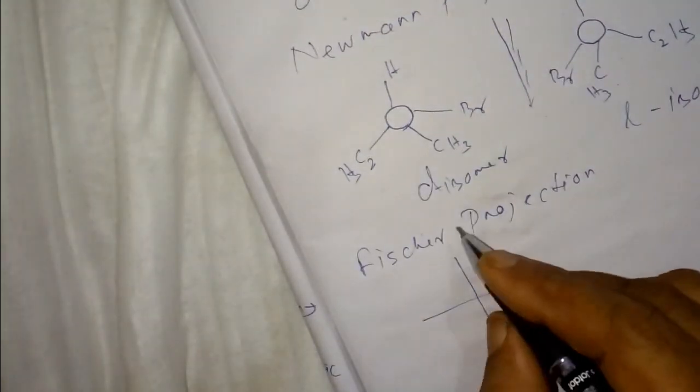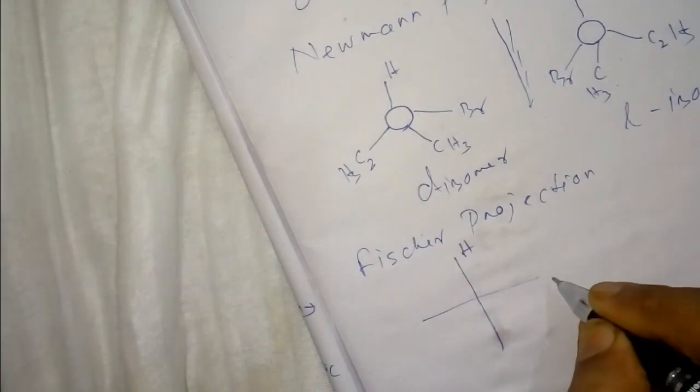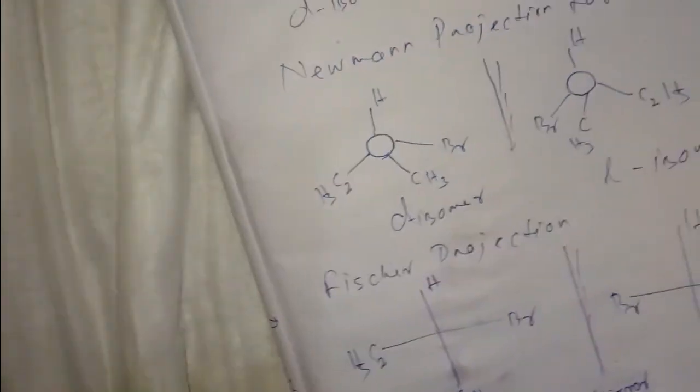In this case, if it is H, Br, CH3, C2H5, and if it is the mirror image, it will be Br, C2H5, CH3, H. So we can represent molecules in this manner.